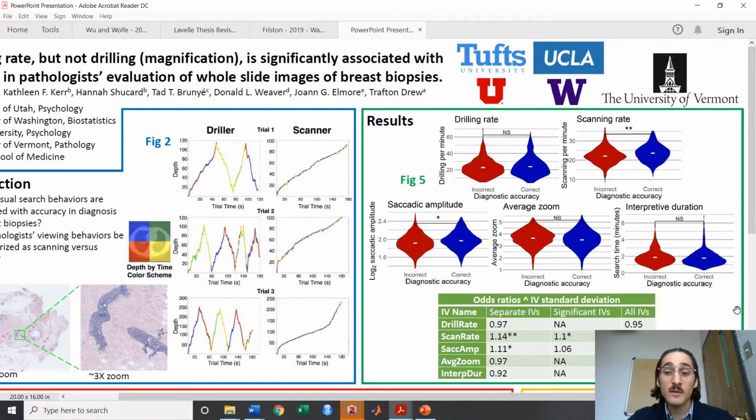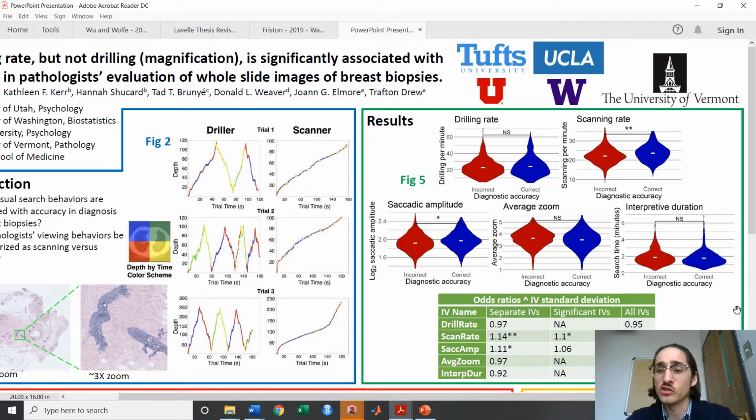We found significant positive associations with accuracy for scanning rate and saccadic amplitude. When controlling for saccadic amplitude, scanning rate remained a significant predictor of accuracy, and that highlights the difference between these two variables. Whereas saccadic amplitude only measures the magnitude of eye movements, scanning rate took into account where exactly in the tissue the pathologists were looking.